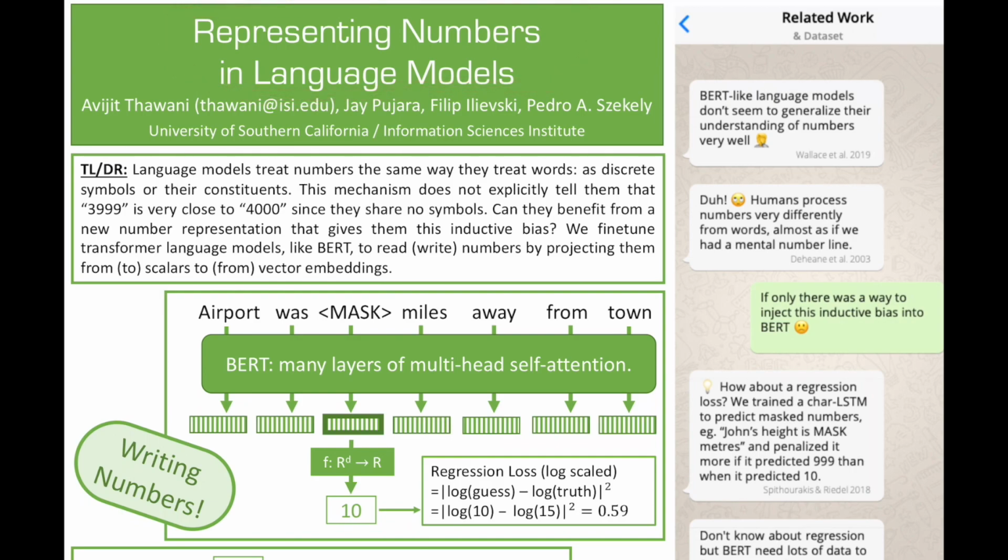language models. We're dealing with a very simple problem here. Language models treat numbers the same way that they treat words, which forces them to not understand that 3999 is very close to 4000 because they don't share any string characters. But we know, and we could probably encode this explicitly into language models as representation of numbers, that numbers are actually on a continuous number line.